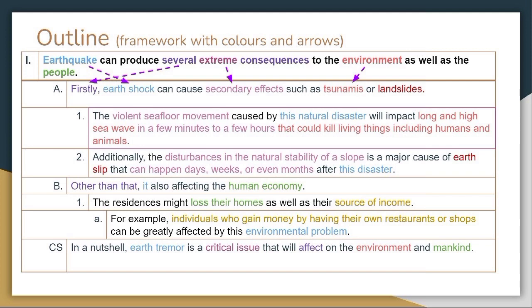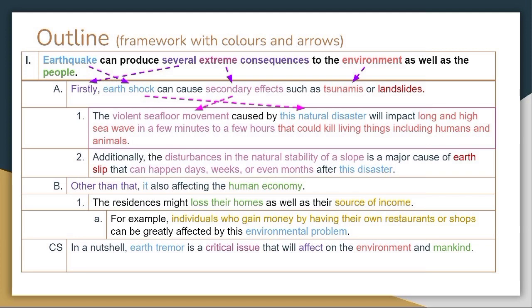Moving on to subpoint 1, the violent seafloor movement caused by this natural disaster will impact long and high sea wave in a few minutes to a few hours that could kill living things, including humans and animals. The phrase "this natural disaster" is in the same color as earth shock to show that this natural disaster mentioned in these sentences is referring to the earth shock.